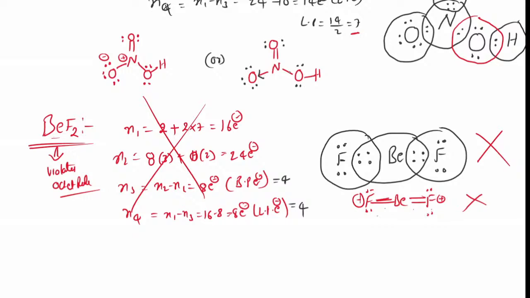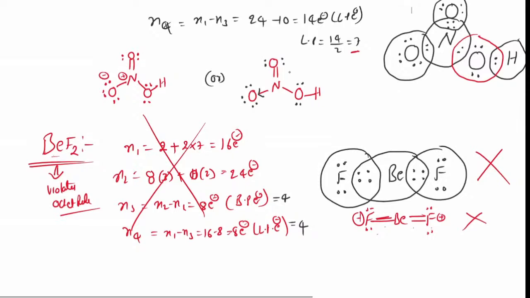Once again explain. How was the lone pair donated to oxygen in HNO3? You got 3 lone pairs on oxygen. Oxygen valence electrons are 6. They are still present as 6, and the oxygen does not give anything. So nitrogen gives this lone pair and both share. That is why it is called a coordinate covalent bond.